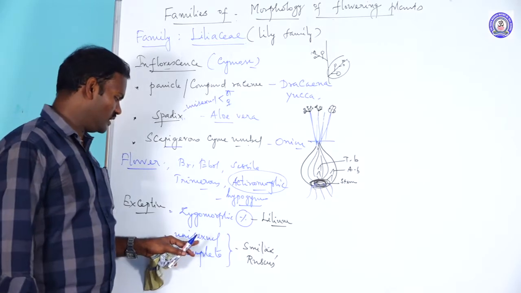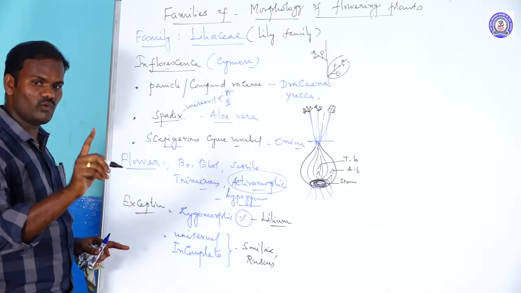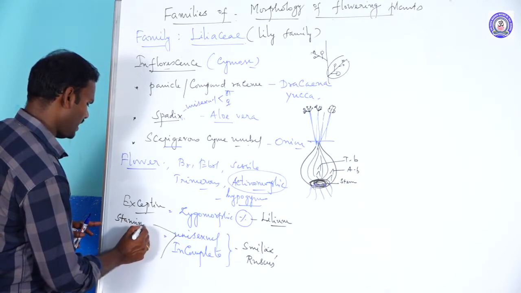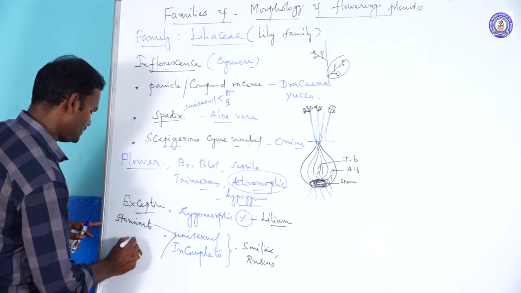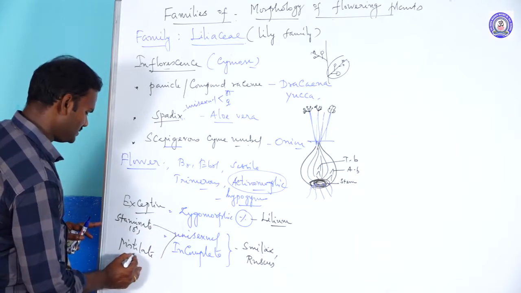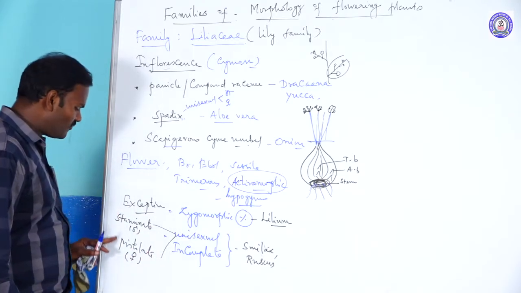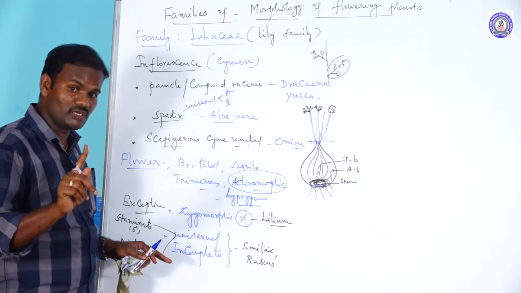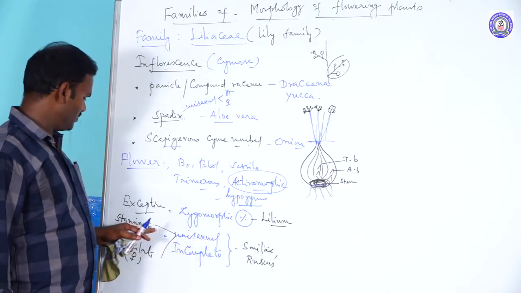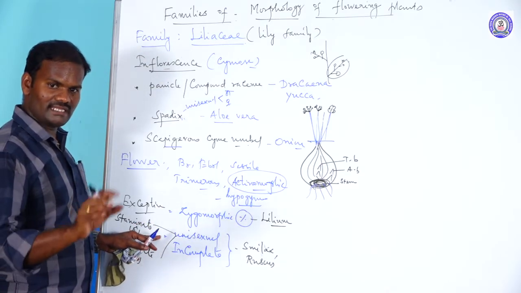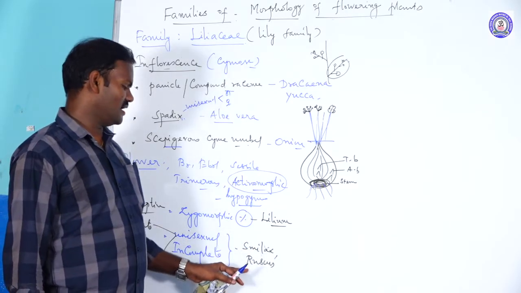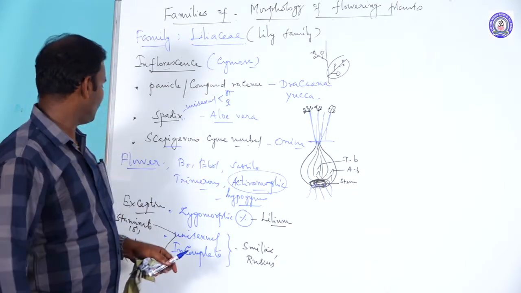But unisexual, what is called unisexual? A flower with only one sex. There are 2 types. One is the staminate flower, another is the pistillate. A staminate flower is nothing but a male flower. Pistillate is nothing but a female flower. If both flowers are present on the same plant, they are said to be a monoecious plant. Male and female flowers are separate but present on the same plant. Unisexual and incomplete, for example, Smilax and Ruscus. So these are the floral characters.